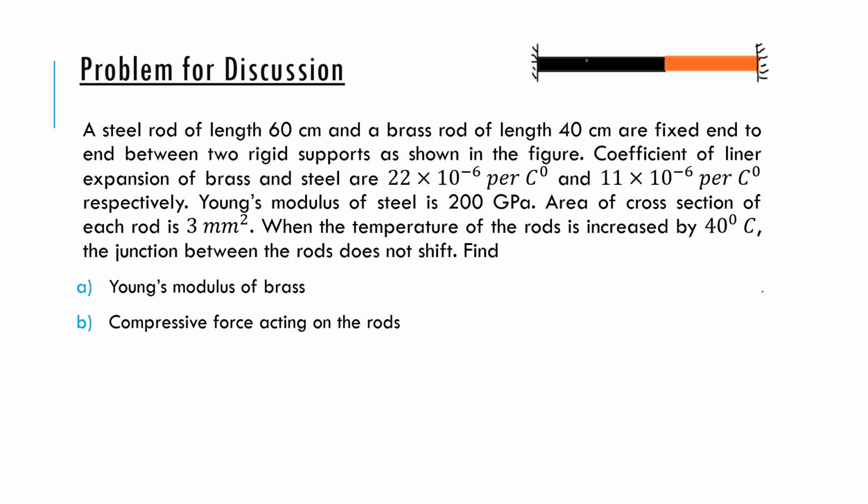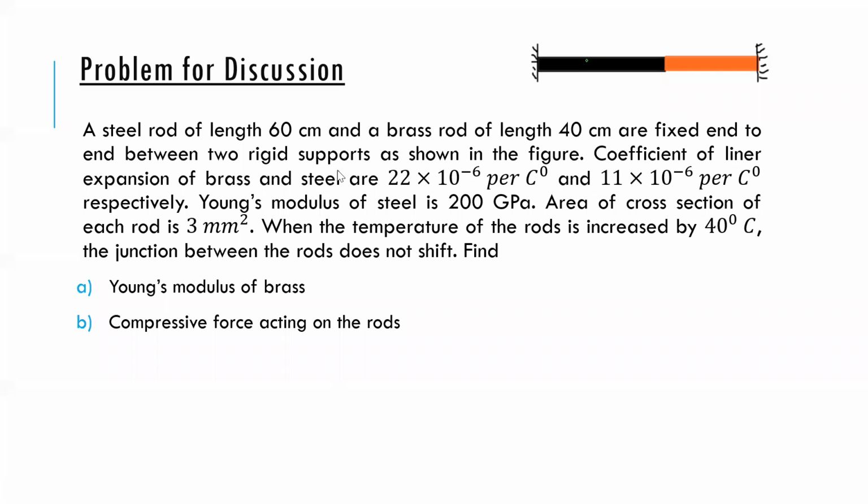Okay, so try this. Here, again, the idea is, if this junction is not moving, then for the steel and the brass rod the change in length is zero.